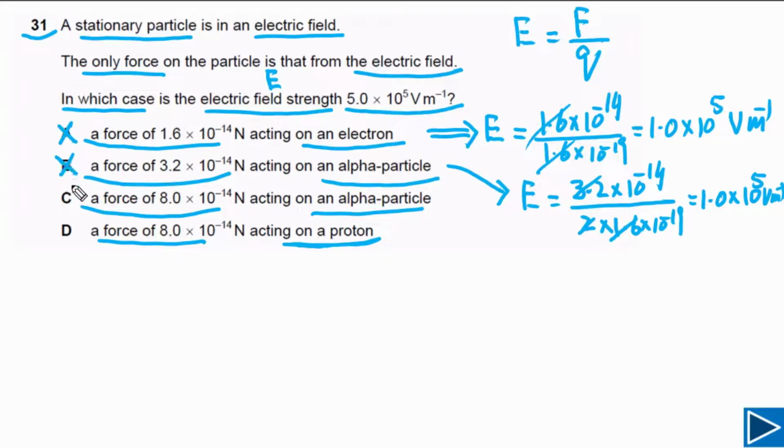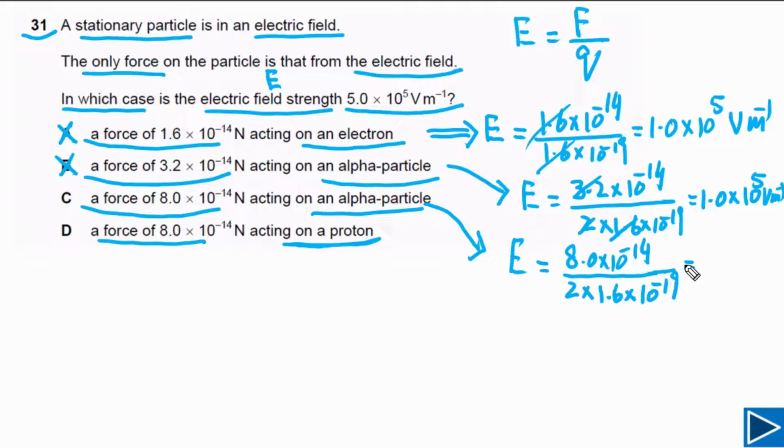So we can cancel this one. Now if you go to part C, for option C, it is given to us. E is equal to the force on the particle, which is 8.0 times 10 to negative 14, divided by the charge on the alpha particle. The charge on an alpha particle is 2 times the charge on a single electron. If we solve this, our final answer will be 2.5 times 10 to 5 volts per meter, and this is also not the correct option, so we can also cancel this one.